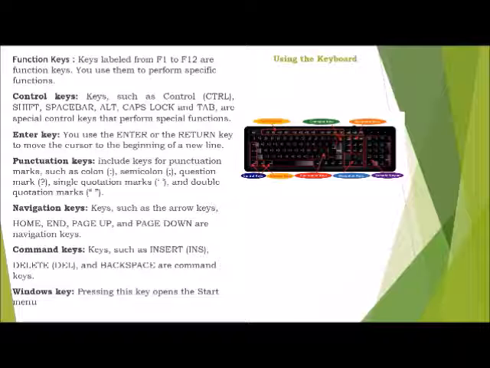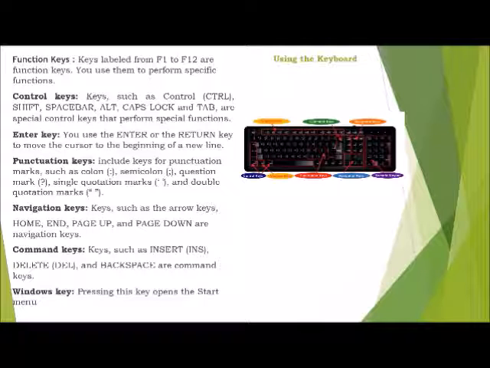A keyboard is an input device used to type text, numbers and commands into the computer. It consists of various keys, for example, function keys, control keys, enter key, punctuation keys, navigation keys, command keys, and window key. All these keys have a specific purpose, a specific function to perform.